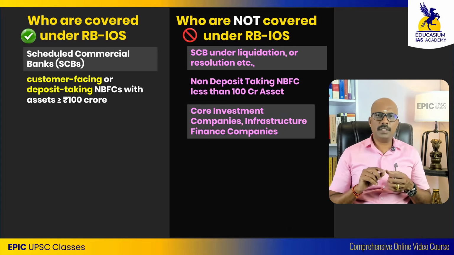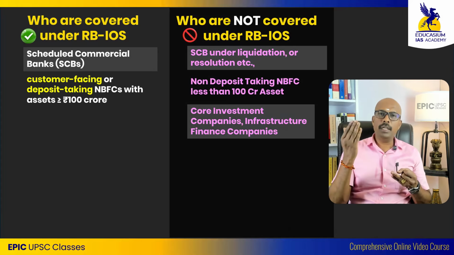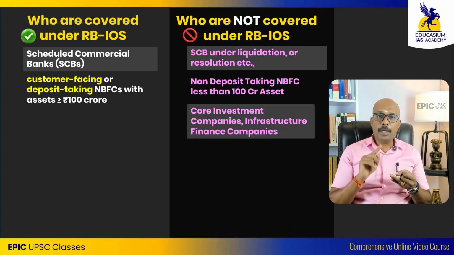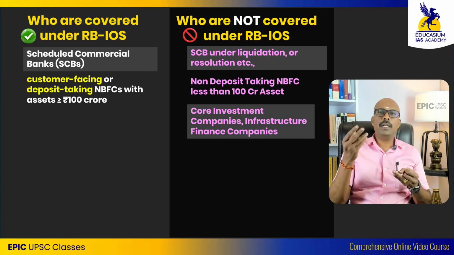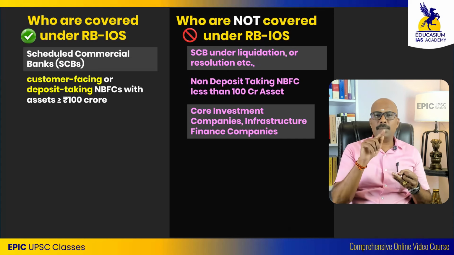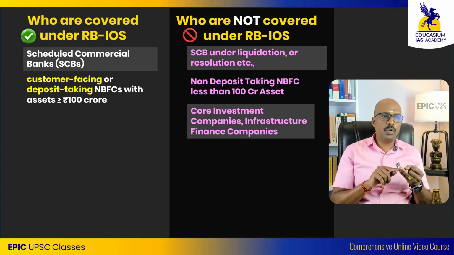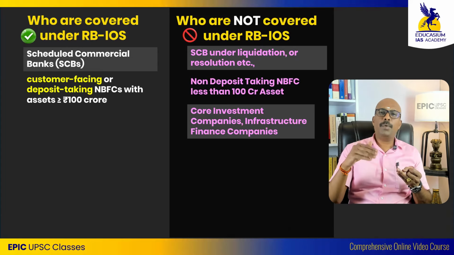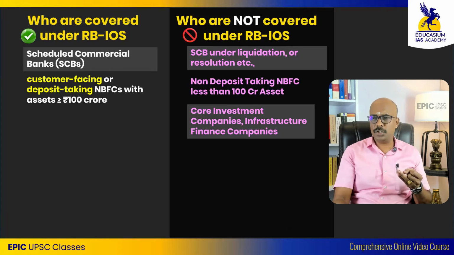So you may ask a question: sir, the core investment companies and the infrastructure finance companies are more than 100 crores, so they should obviously be part of the ombudsman, right? Then why have they been excluded? Because they are not directly lending to a customer. They are lending to another corporate entity or another institution. That is the reason the system covers customer facing NBFCs. These core investment companies and infrastructure finance companies are not customer facing. They are providing money to another entity, which is also an institution.